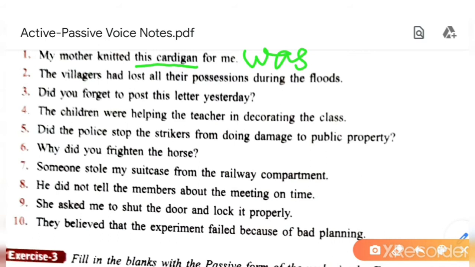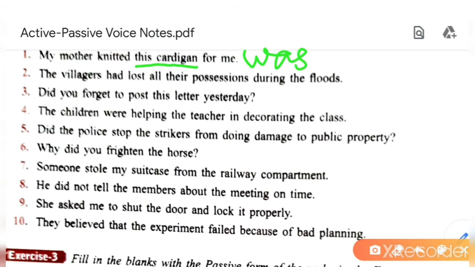Understood? I repeat this answer. This cardigan was knitted for me by my mother. Students, you can write these answers with your pencil in your textbook only. Then at a stretch you will write this exercise after the completion of this chapter. Understood? I will give you all the instructions. For right now you will write the answers with pencil in your textbook only or somewhere else if you want. Okay, but write the answers.